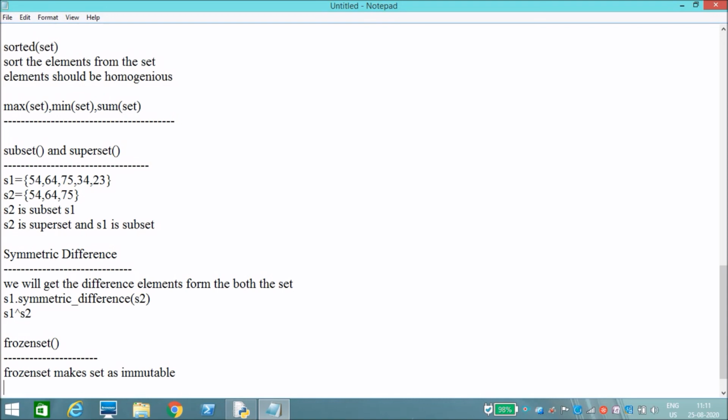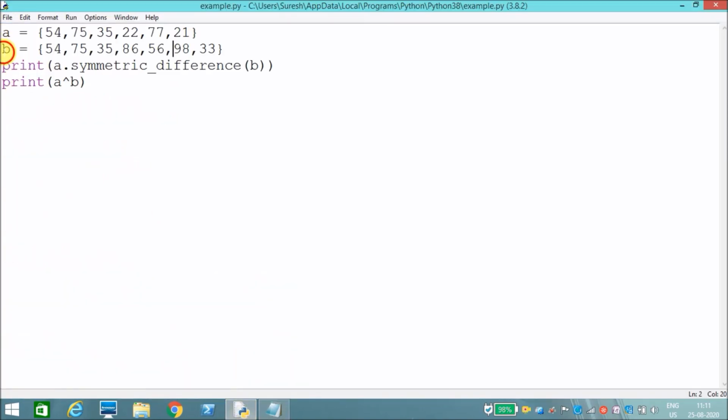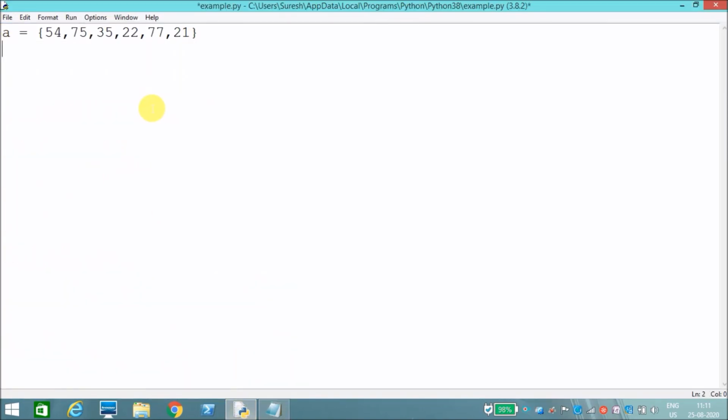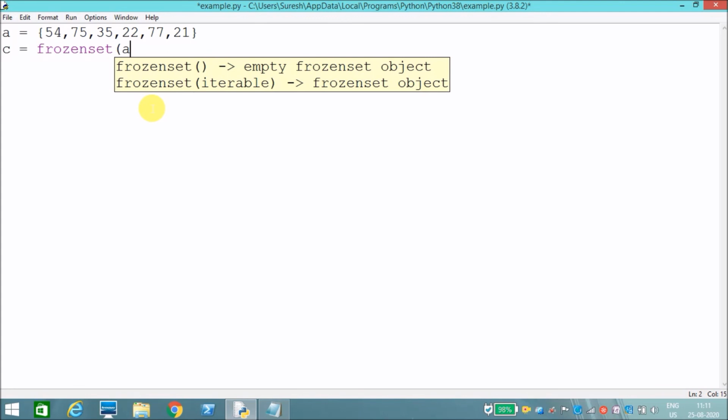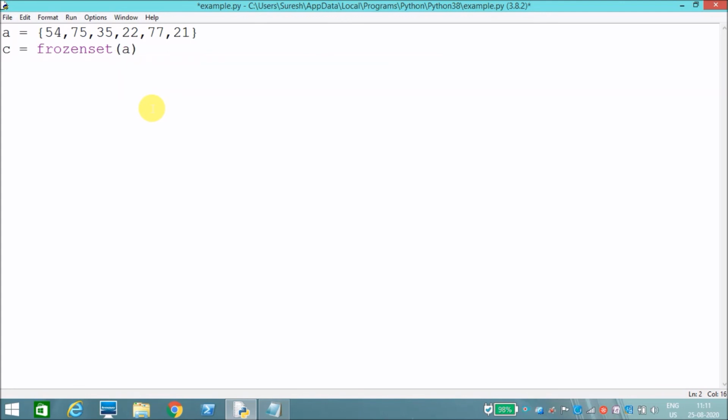I'll show with an example. I have created one set, which is mutable. Now I will make that a immutable. For example, c is equal to frozenset of a. Now my set c becomes an immutable data type.